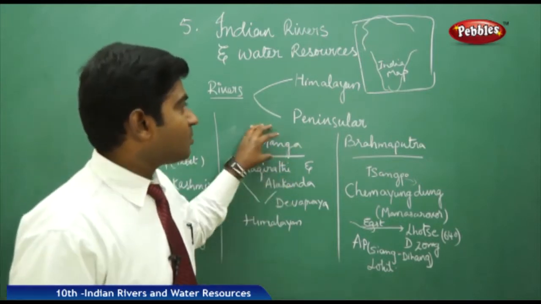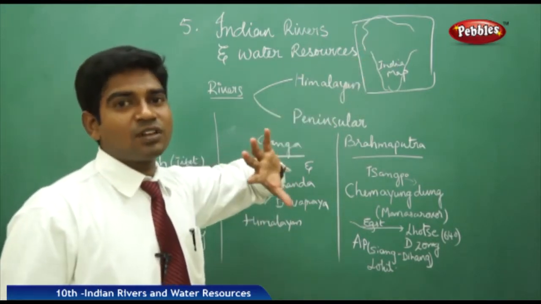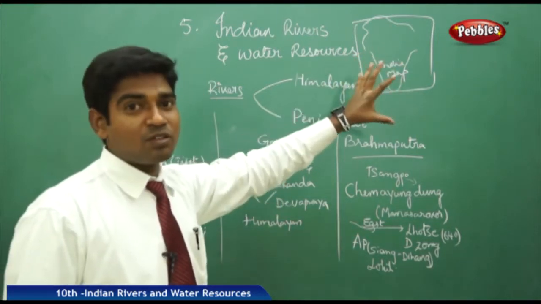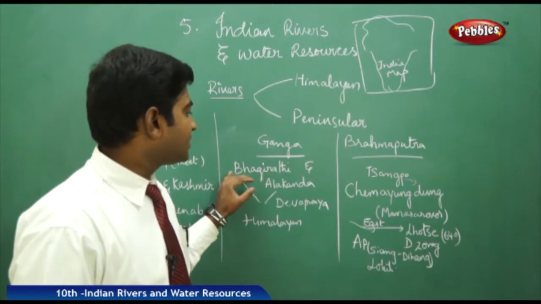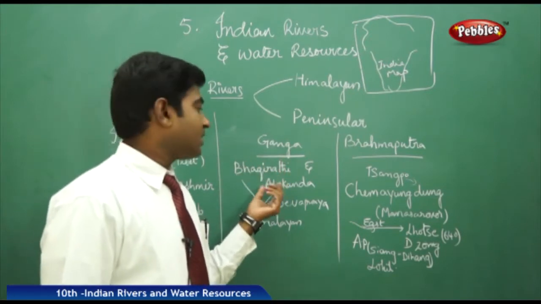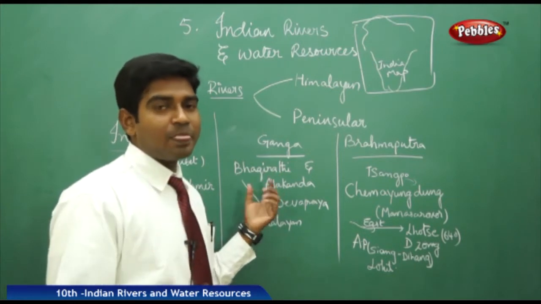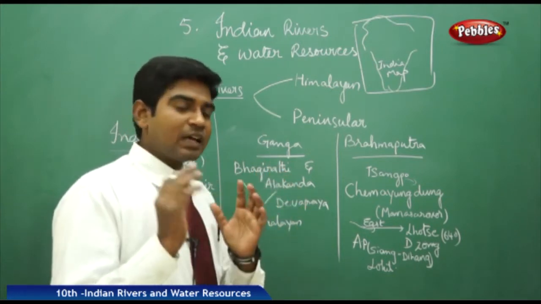Coming to the Ganga, the famous heartland river for us Indians in North India, also known as the Indo-Gangetic Plain river, which influences the Indo-Gangetic Plain. It has its origin at two places, Bhagirathi and Alaknanda. The two join at a place called Devaprayaga and form the river Ganga for us.